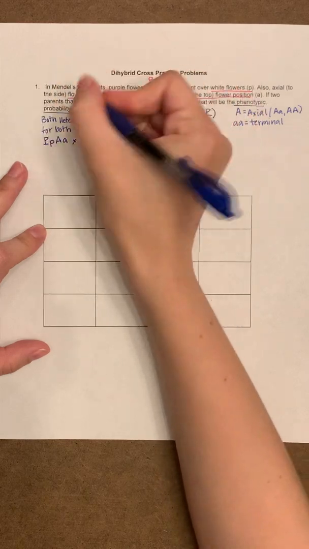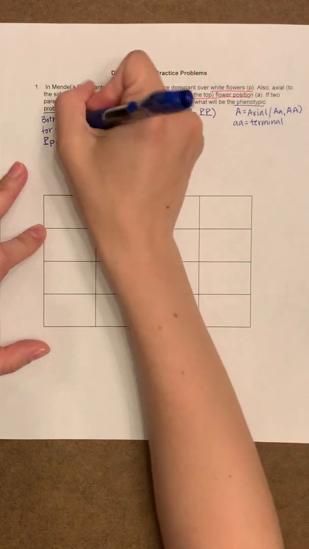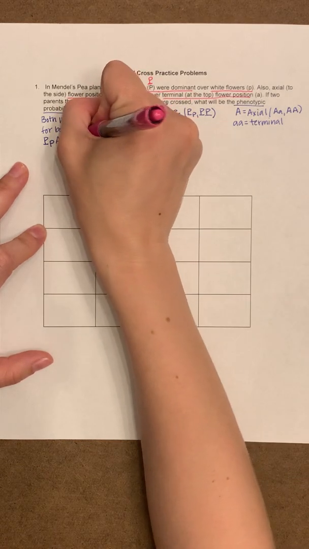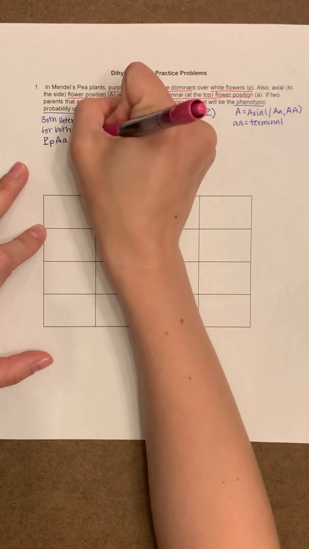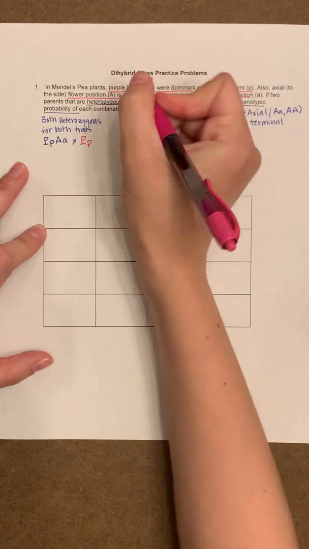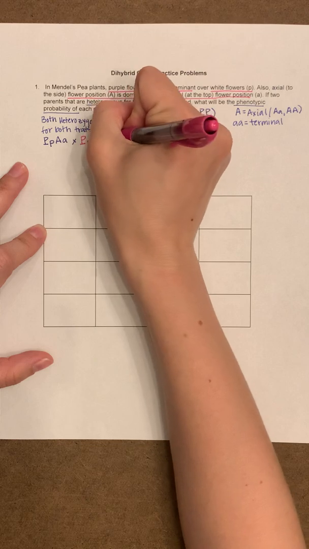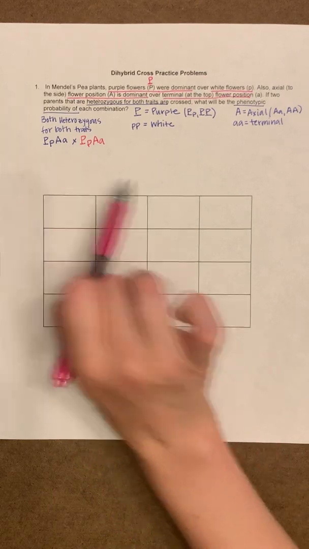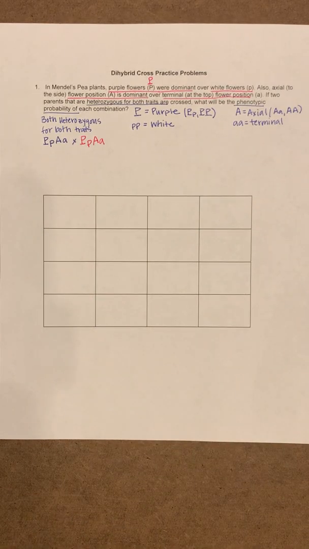And this is parent 1, say, and parent 2. Maybe we'll do parent 2 in a different color. How about pink? Parent 2 will represent as capital P, lowercase p, capital A, lowercase a, just so we can tell them apart. The color doesn't mean anything. So right here, I've taken all the information just given to me in the problem, and now I know what I'm starting with and kind of what I have to do with it a little bit.